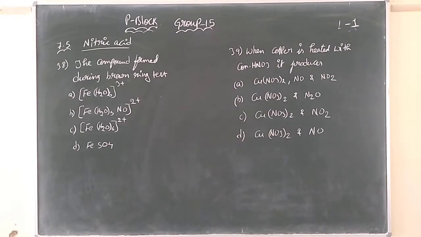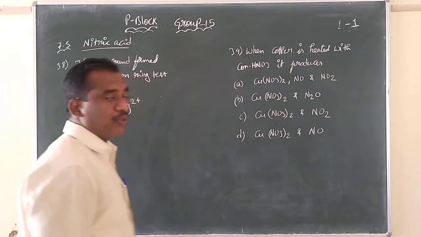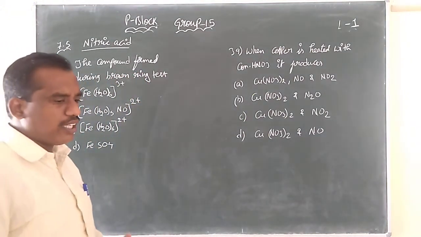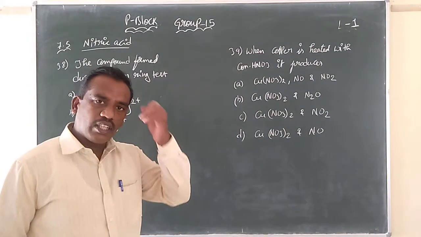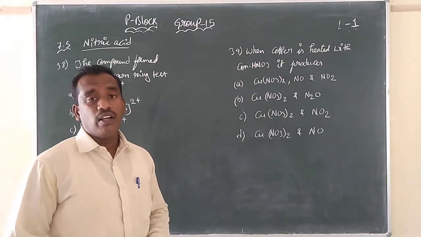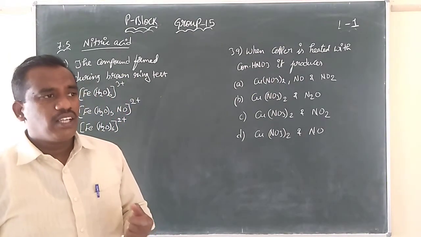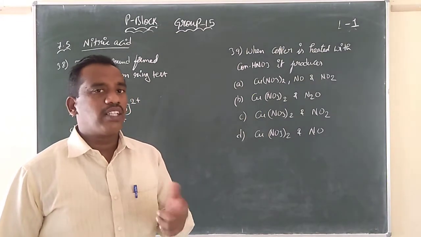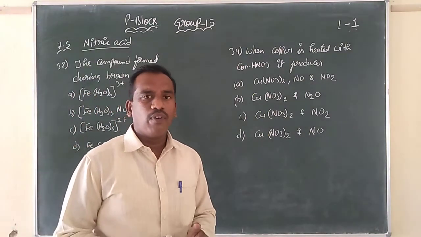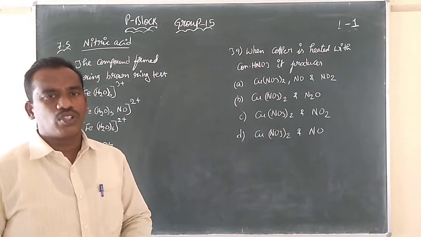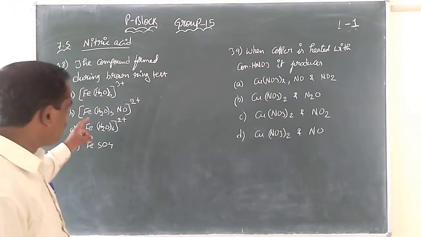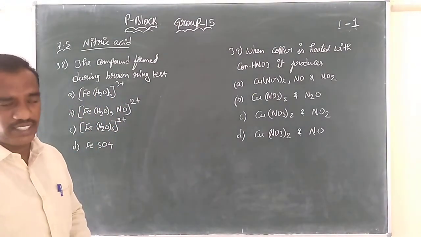I have a next concept here, children, regarding 7.5, that's called nitric acid. The compound formed during the brown ring test. Here nitrates, NO3-, are oxidizing the ferrous to ferric. And the NO formed will further react with [Fe(H2O)6]2+ to form a complex. That is very clearly given in the classwork notes. You parallelly compare and get the correct answer regarding this brown ring test.